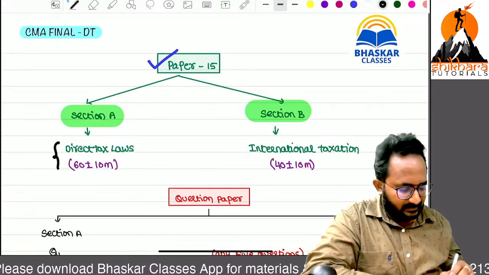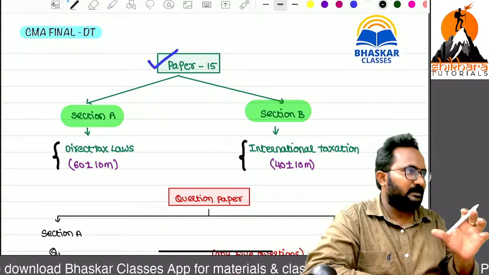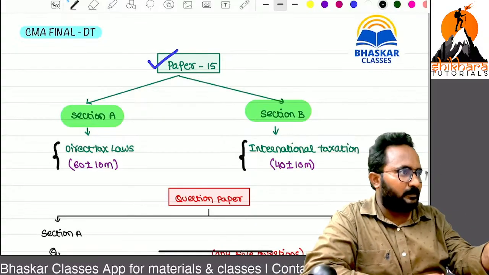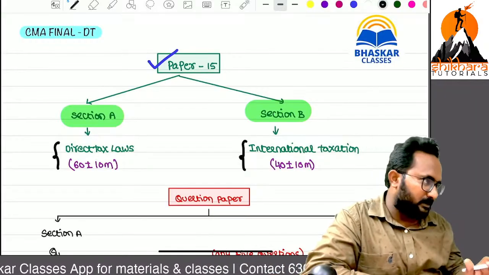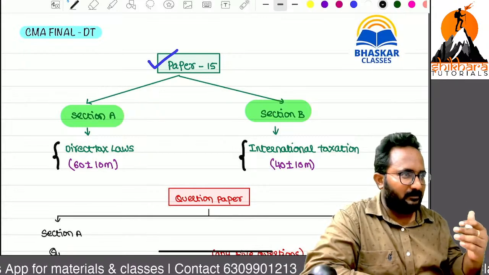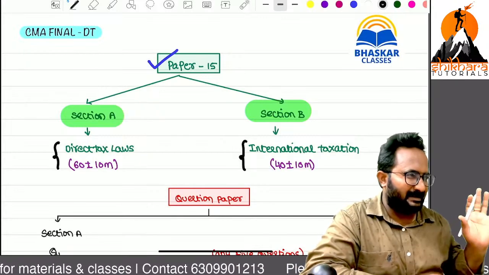Next, international taxation. Some chapters are classified as international taxation chapters, such as Transfer Pricing and DTAA. Don't try to remember any chapter names. I will teach you all the things, but just listen.